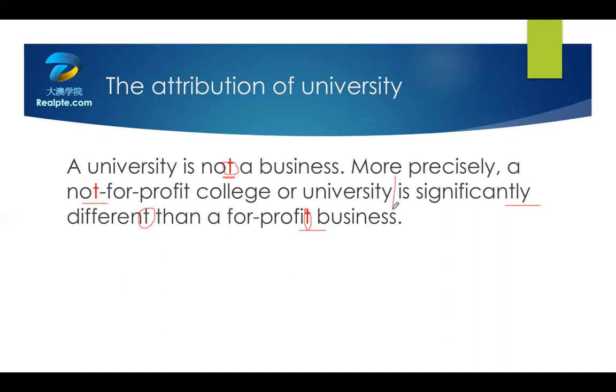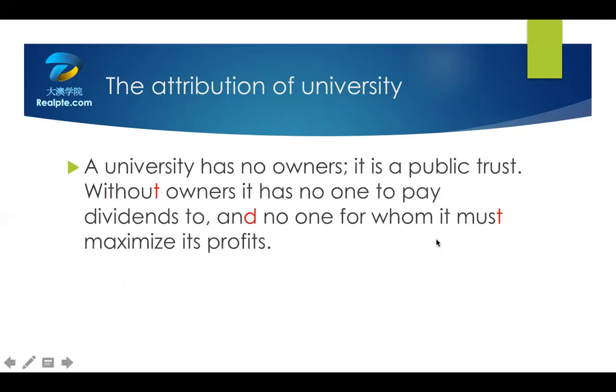在这个 be 动词前面，我们有个停顿就好了。第二部分，A university has no owners. It is a public trust. Without owners, it has no one to pay dividends. Dividends 这个念 z, OK? Dividends to, and no one for whom it must maximize its profits. It must maximize, t 非常弱 it must maximize its profits. A university has no owners. It is a public trust. Without owners, it has no one to pay dividends to, and no one for whom it must maximize its profits.